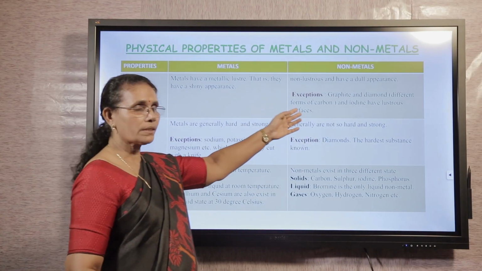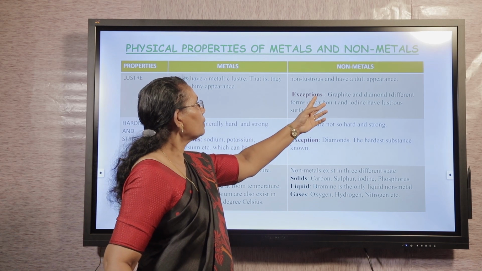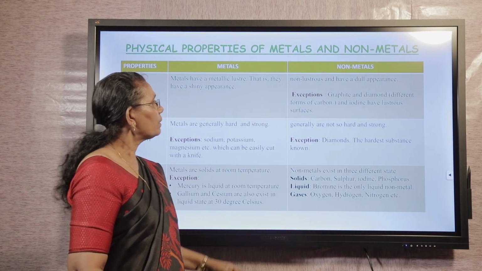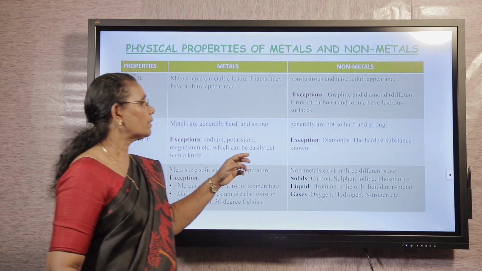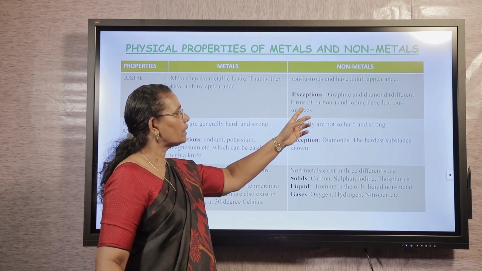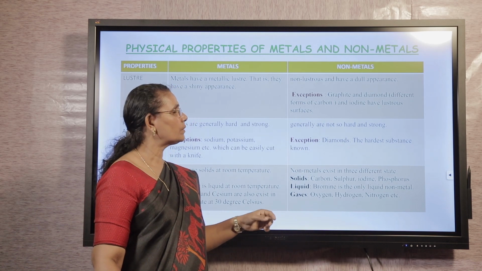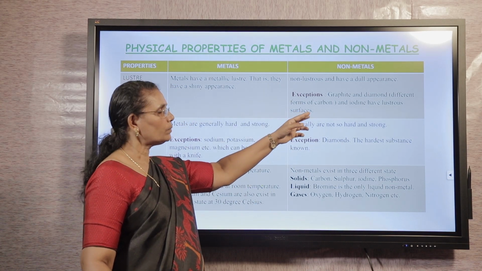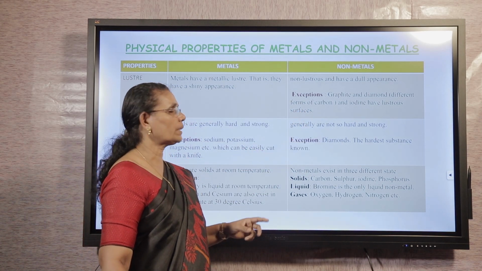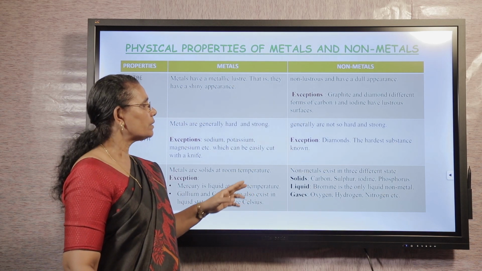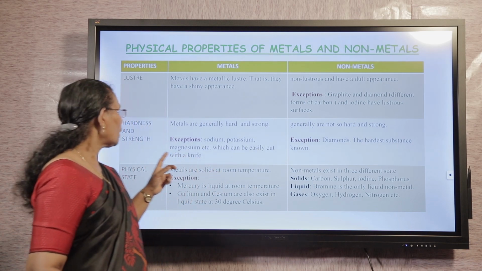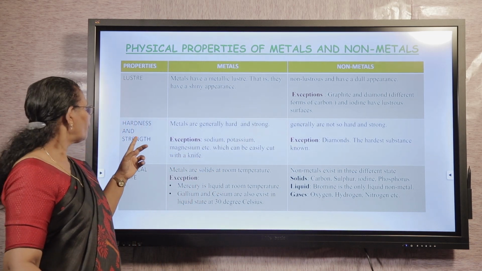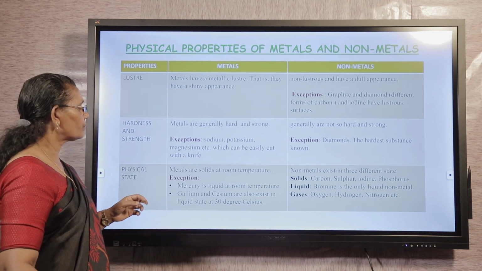They have a dull appearance. Then there is an exception, graphite and diamond. Those are two forms of carbon, which is a non-metal. They are lustrous.